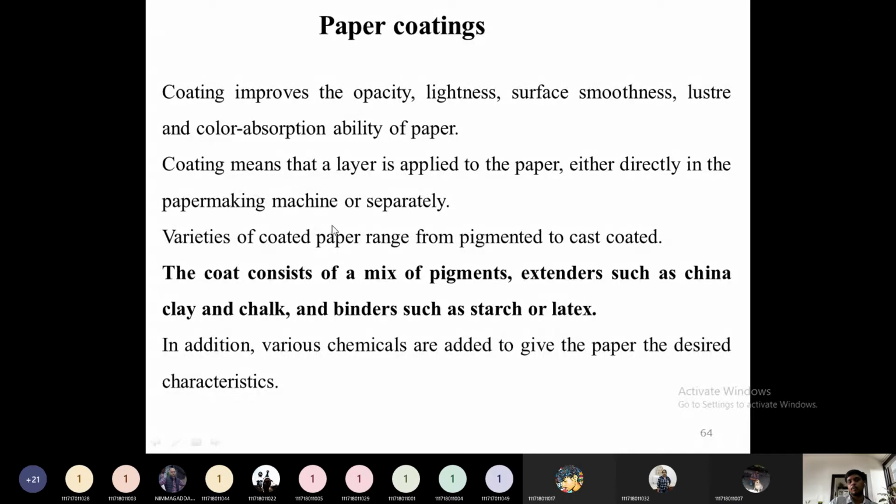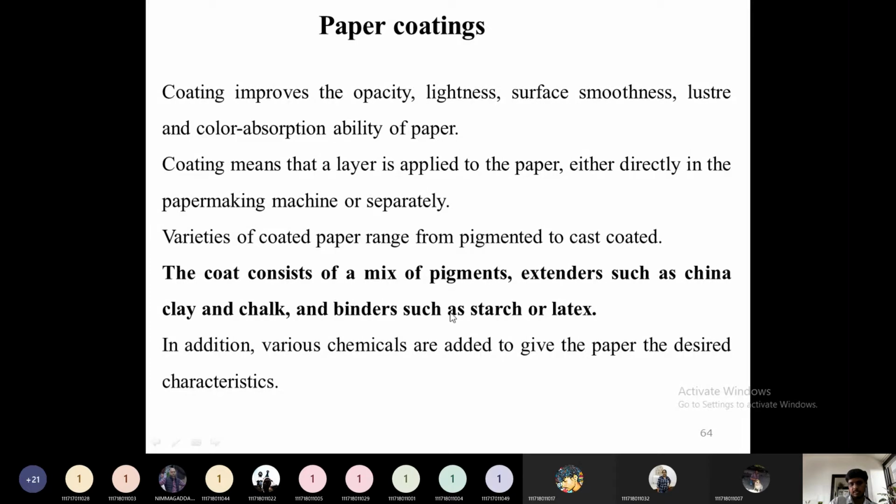Then a variety of coated paper ranges from pigmented to cast coated. So many varieties of paper are available, like the acid resistant paper I already mentioned, then grease paper. All these papers are available. Depending on the requirement, the coats are applied. The coat consists of a mix of pigments, extenders such as china clay and chalk, and binders such as starch or latex. This type of chemicals will be applied. These are also called extenders. Extenders are also called paper coating.